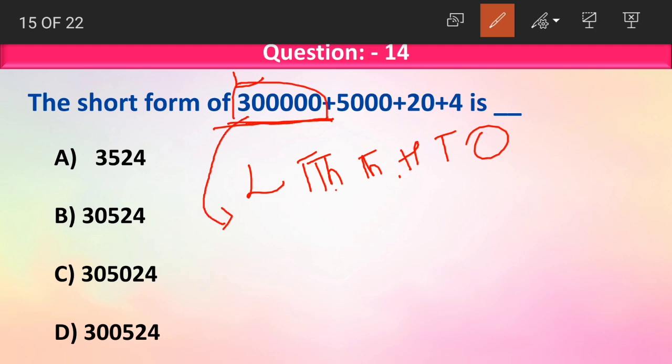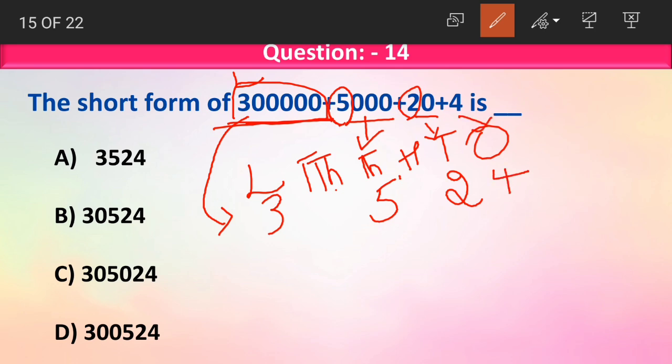What is the face value of 3 lakhs? 3. Then we have 5,000. Now what is the face value of 5,000? The face value of 5,000 is 5 and it is in thousands place. So we write 5 in thousands place. Then we have 20. 20 is in tens place. The face value of 20 is 2. Then the last number is 4, which is in ones place. So we've written 4. Look at the hundreds place and 10,000s place. There are no numbers given for hundreds and 10,000s.